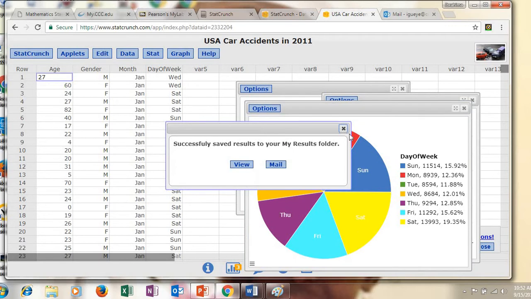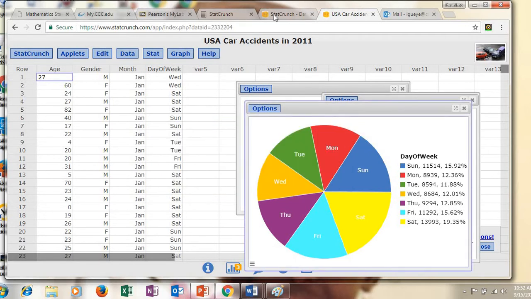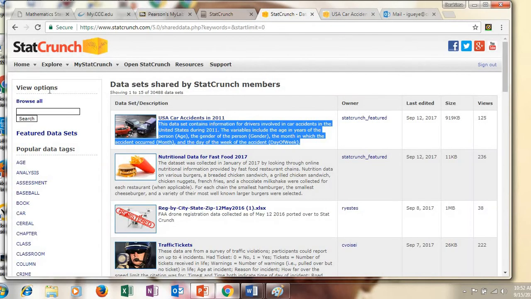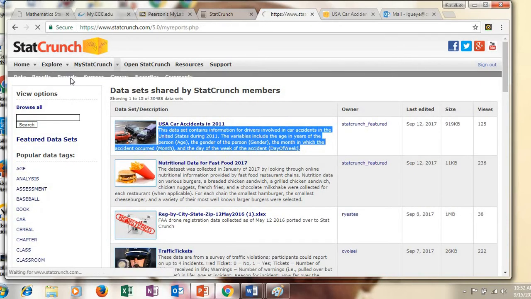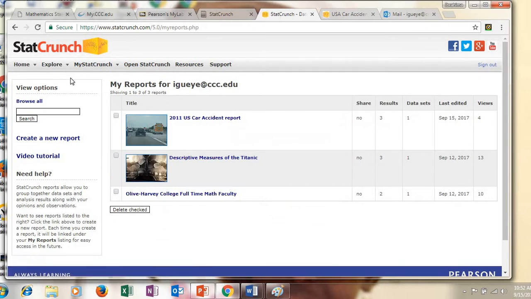I can go back to the StatCrunch site, the homepage, okay, and you want to go to My StatCrunch. So click on My StatCrunch, and under My StatCrunch, click on Report. Click on Report, okay. So once you click on Report, you want to come here and click on Create a New Report, okay.